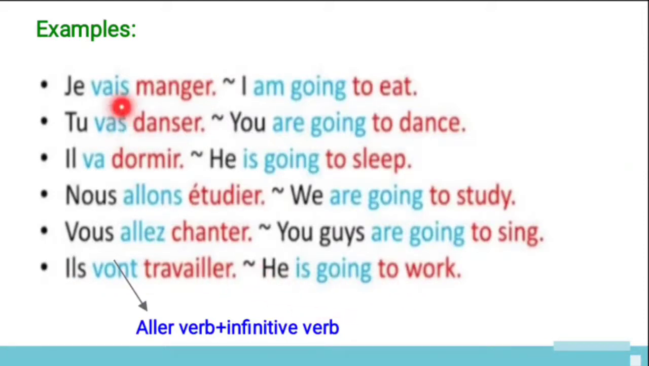And here the verb is what? Aller verb conjugation for je, and manger is an infinitive verb. And here aller verb conjugation for tu, and the verb is danser. And here aller verb conjugation for il, and the verb is dormir. And here aller verb conjugation for nous, and the infinitive verb is what? Étudier, it means to study. And here aller verb conjugation for vous, and the verb is chanter. And it's an aller verb conjugation for ils, that is masculine plural. And the infinitive verb is what? Travailler, it means to work. And this is the formation. This is aller verb plus infinitive du verb.